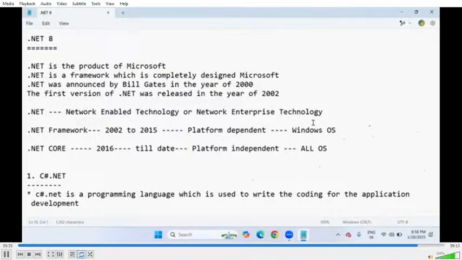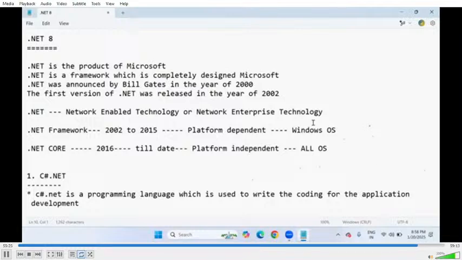That's the reason the Microsoft community introduced the .NET Core version in 2016. Look at this: .NET Core was first introduced in 2016, and till today we are using .NET Core only. .NET Core, introduced in 2016, makes .NET applications platform independent, which can run on all operating systems: Windows, Unix, macOS, and other OS.